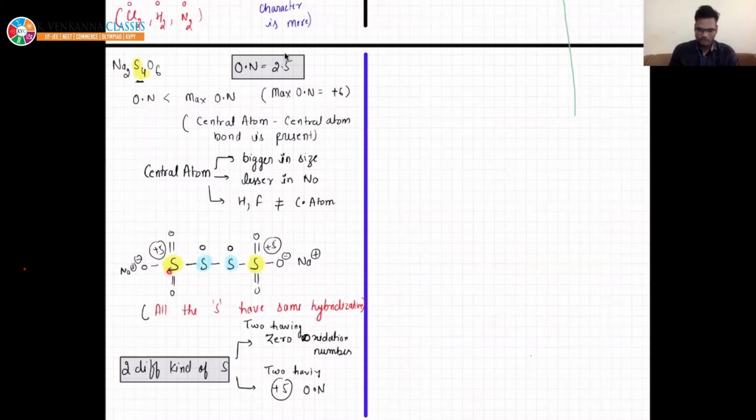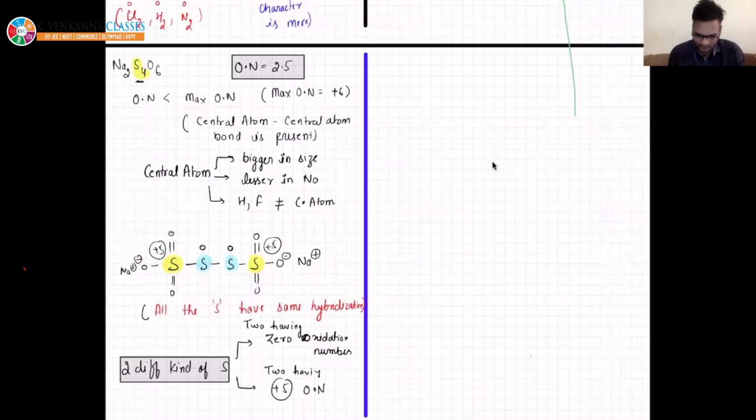Okay. After drawing this, I have given oxygen so that it looks symmetrical, right? Now if you see, all have the same hybridization. So if you break this bond, both will have 0, because both atoms are of the same electronegativity, right? If you break this, in this case also 0. So this sulfur remains with the other 5 bonds. That is why it is getting +5. And all the other 5 bonds are to the more electronegative atom. Great. Shall I move ahead?